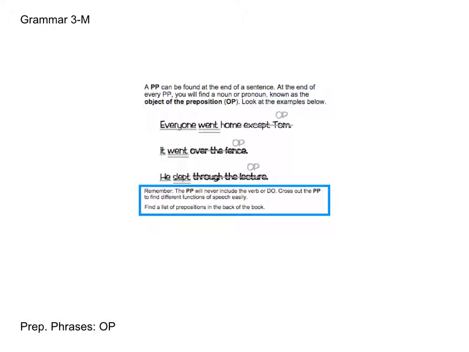So let's go ahead and look at some examples. Here we have our phrase, during the night. This is something that you'll see in the booklet. You'll have a phrase, and we want you to cross out the prepositional phrase and then label the object of the preposition.